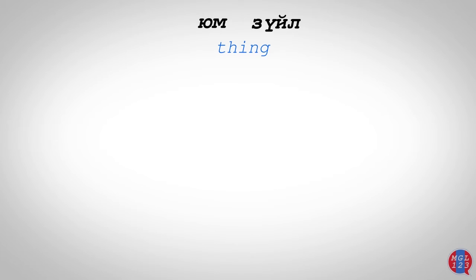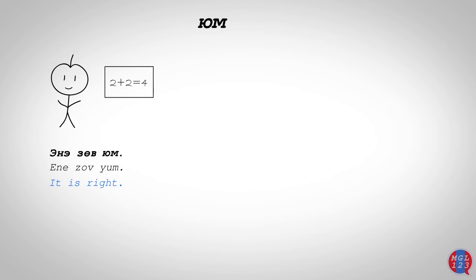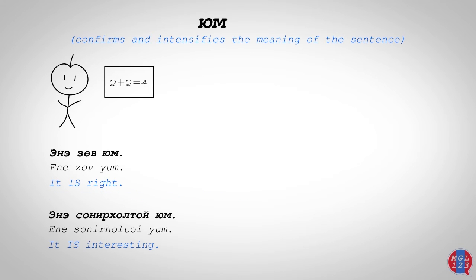Yom and tsuil both mean thing. In Mongolian, yom is commonly used as a predicate at the end of a sentence or at the end of a question. If we remove yom from this sentence, it would still mean it is right. But if we add yom to this sentence, it confirms and intensifies the meaning of the sentence. It is right, or yes, it is true that it's right. Same here, yom confirms and intensifies the meaning of the sentence. It is interesting, or it means yes, it's true that it's interesting.